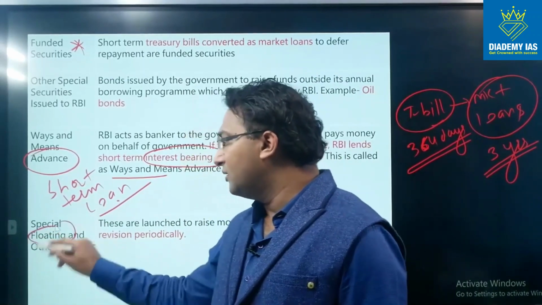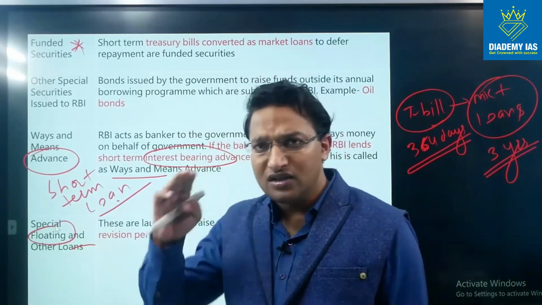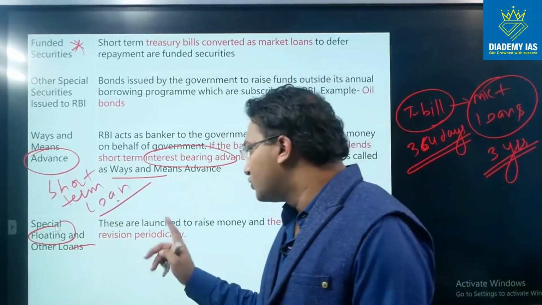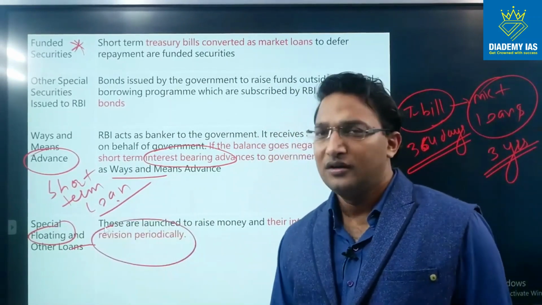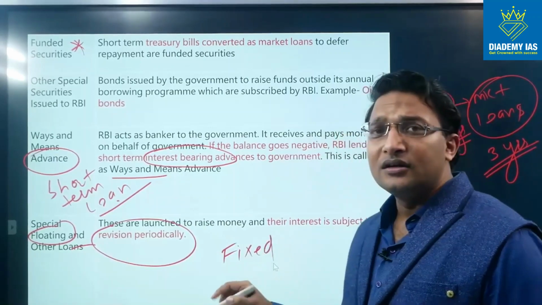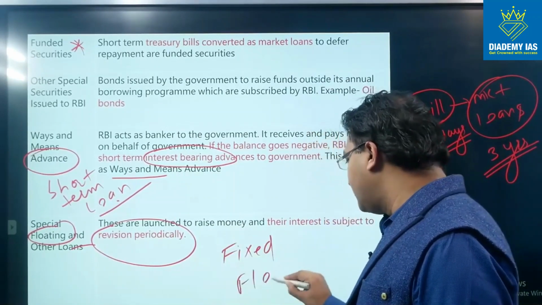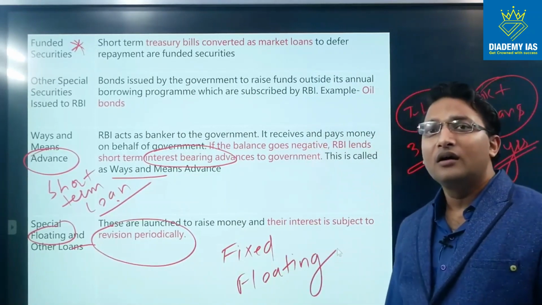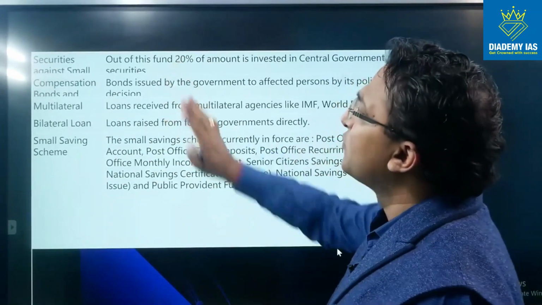Special floating and other loans. Floating loans basically mean where the rate of interest is not fixed. The rate of interest keeps changing depending upon a particular factor, right? So this is the floating loan. These are loans to raise money and their interest is subject to revision periodically. So the interest rate is revised, right? If we say fixed interest rate, that means the interest rate which was fixed at the time of giving the loan. And floating interest rate means the interest rate is revised as per the agreement between the loan giver and the loan receiver.